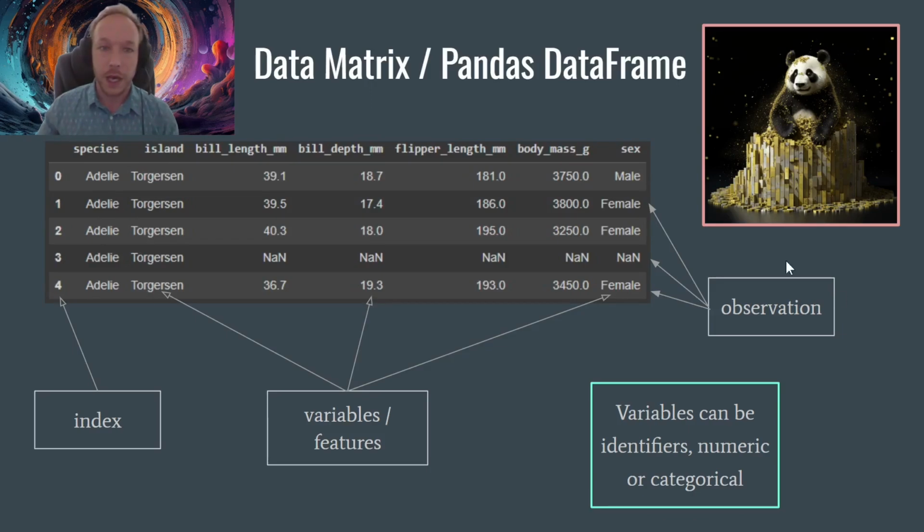So a data matrix is a square shape. A Pandas data frame is the same thing, a square shape. Right here we have the columns and we have the index. The important thing here is that this allows us to access either a column or a row, but also to access any data point with the column and index, kind of the coordinates of where each data point is. And this allows us to find the data, do lots of things with it, and play around with the data.